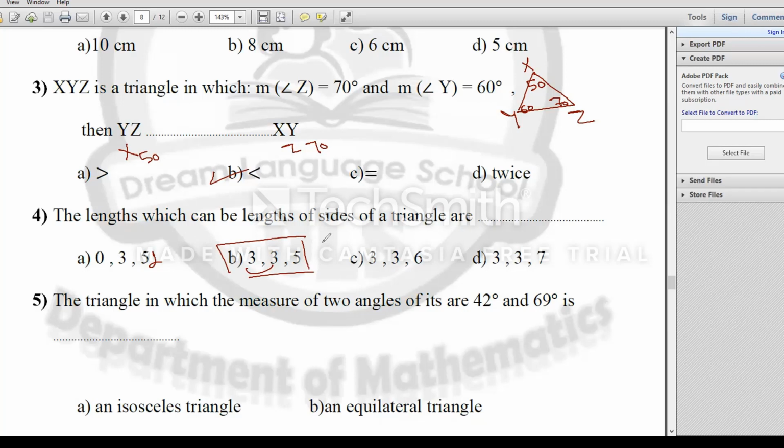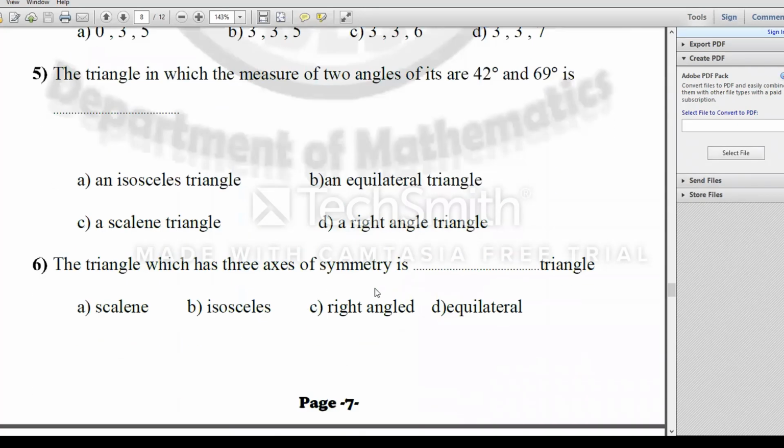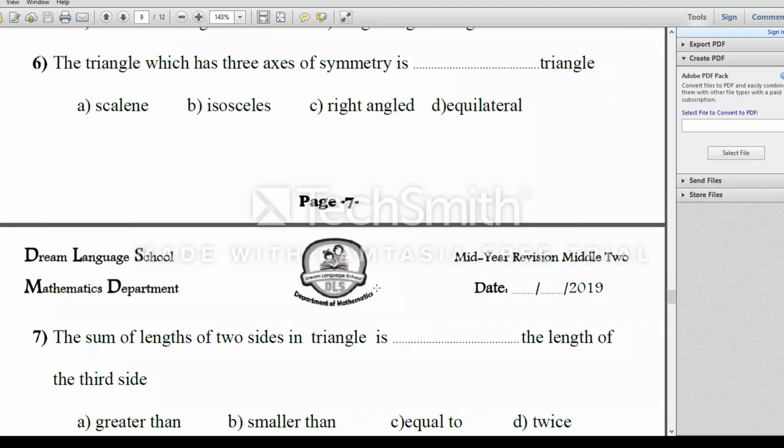Look at number 5. The triangle in which the measure of two angles is 42 and 69 is what? Then I will get the missing angle. The missing angle will be 69. Then I have here two equal angles. If I have two equal angles, then my triangle will be an isosceles. I think it's very easy. We are in number 6 now.